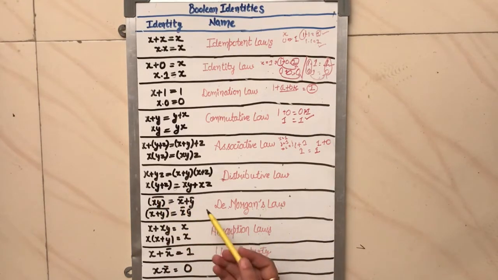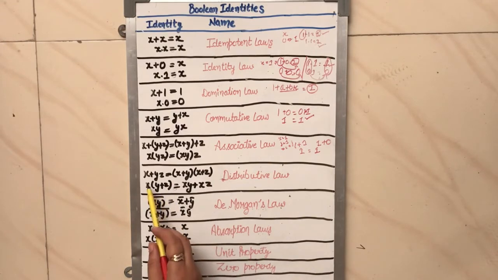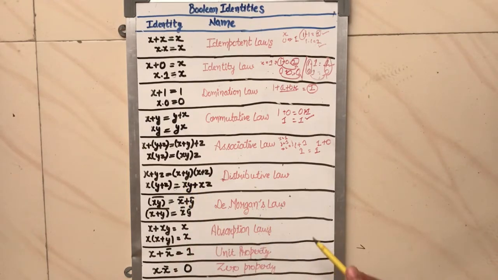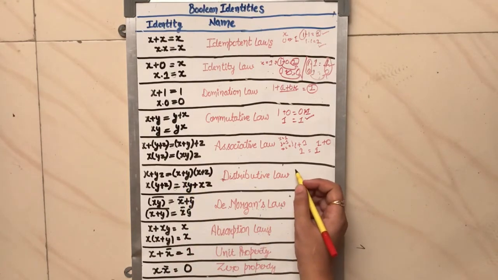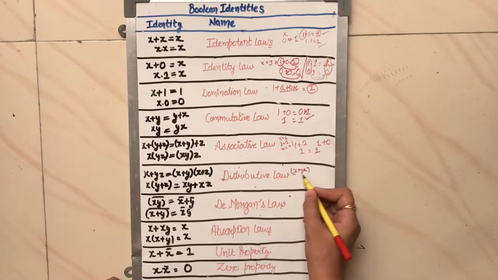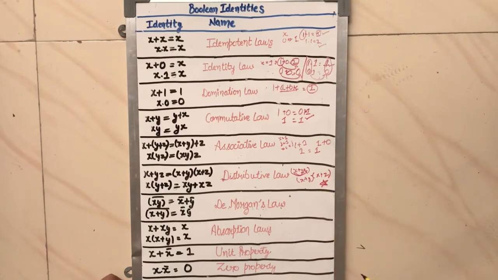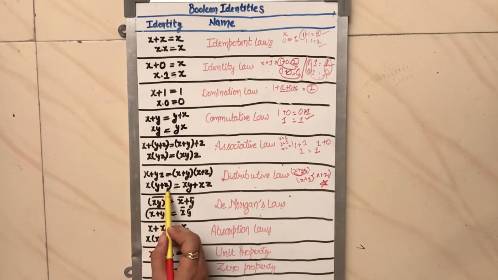Again, the distributive law. What does the distributive law say? x plus yz is equal to (x plus y)(x plus z). This is the same that we do in our classes, in our 8th or 9th classes. Similarly, x plus yz. What is the process to expand this? Firstly, multiply with this, we get x plus y, and again x plus z, right? This is very important when we solve questions based on minimization. Similarly, what we do here, x plus y, plus x, y plus z, multiply this and multiply this, then this is the distributive law.